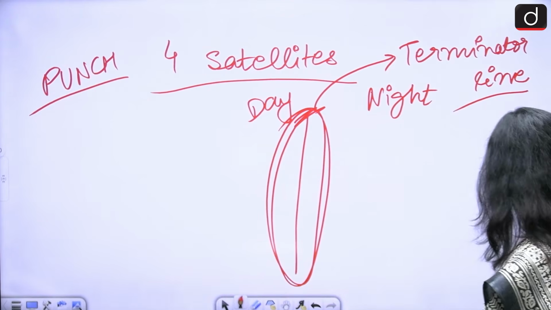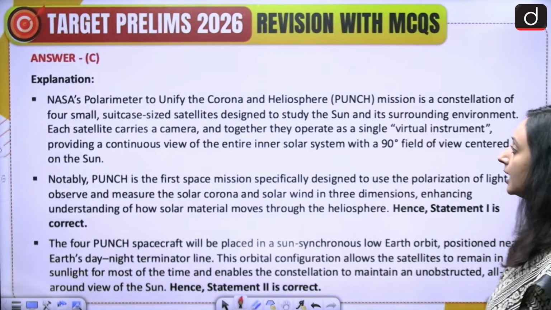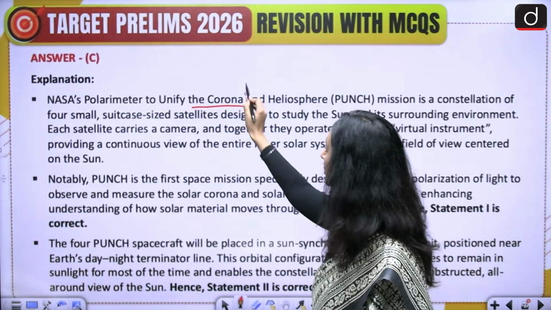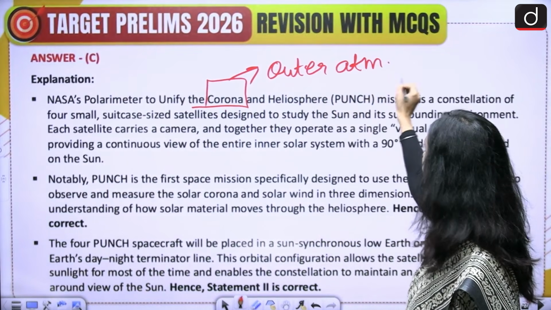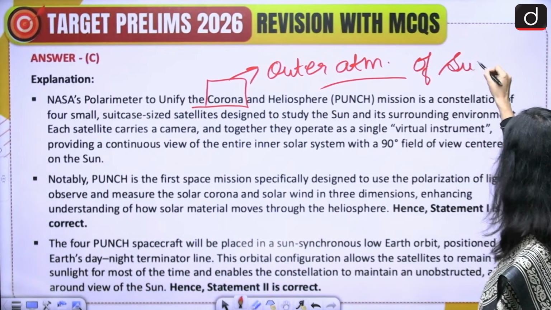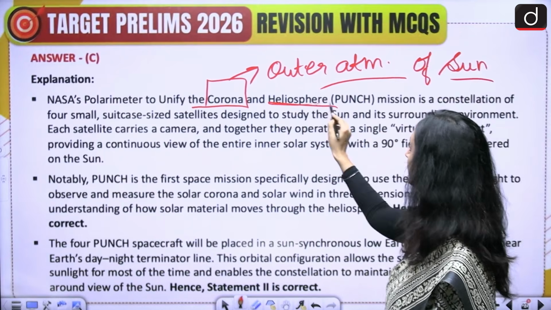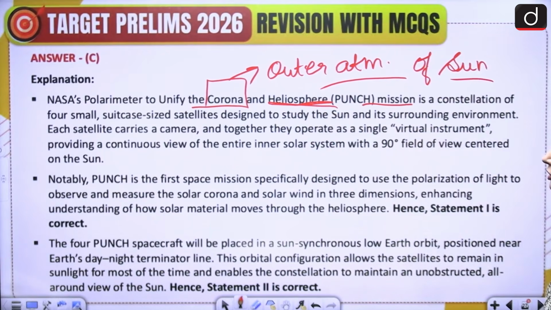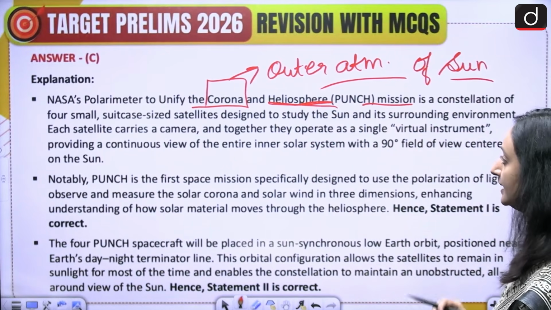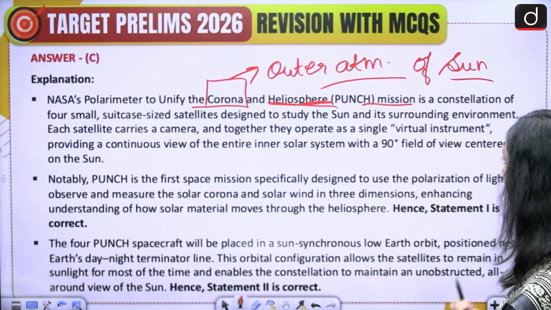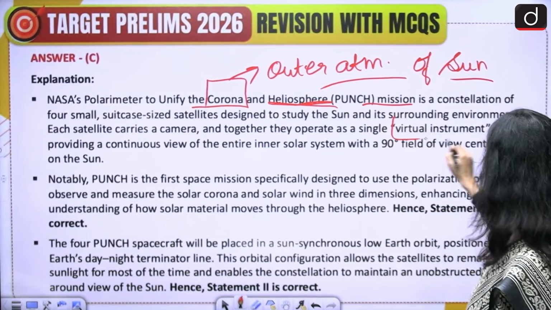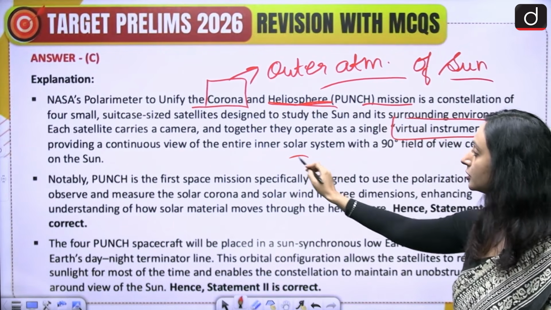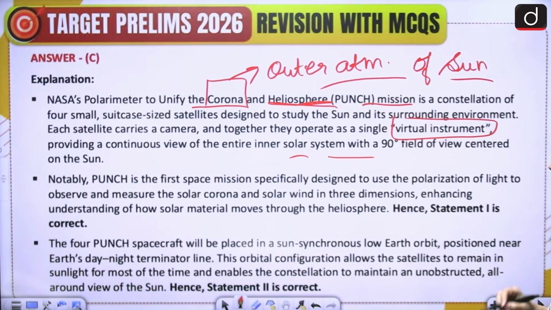So let's look at the explanation over here. NASA's Polarimeter to Unify the Corona and Heliosphere mission is a constellation of 4 small suitcase-sized satellites designed to study the sun and its surrounding environment. Each satellite carries a camera, and together they act as a virtual instrument, providing a continuous view of the entire inner solar system with a 90-degree field of view centered on the sun.